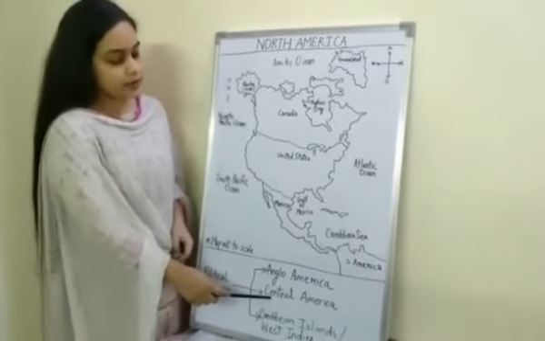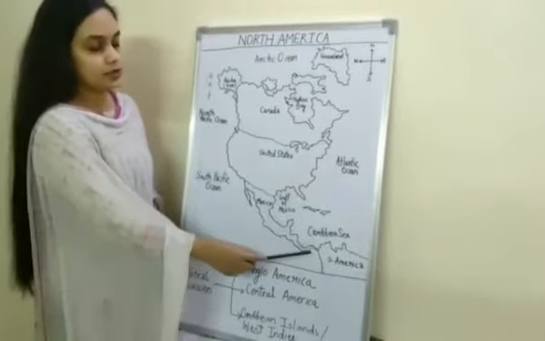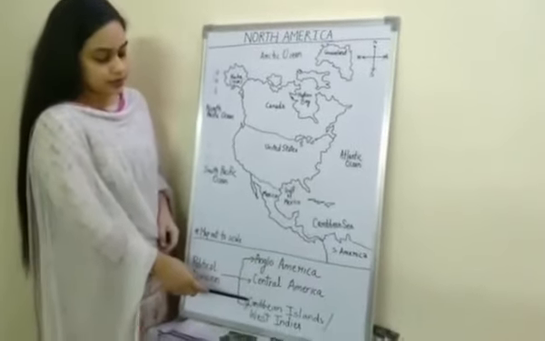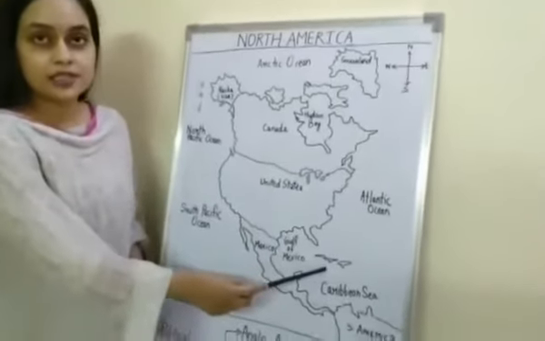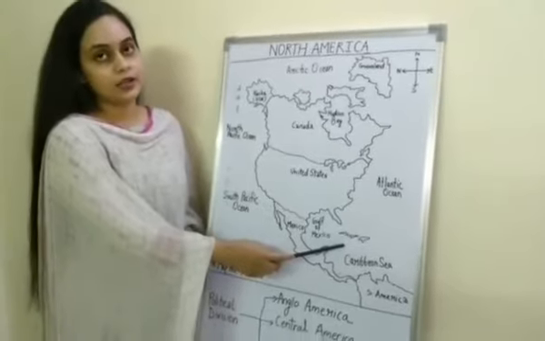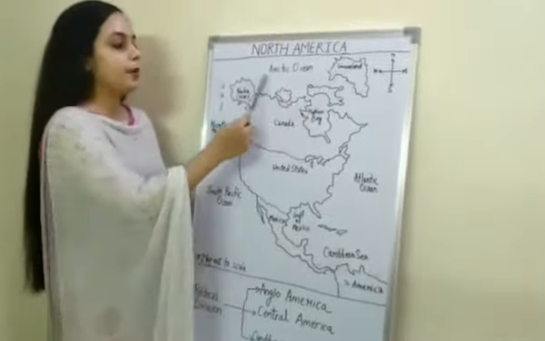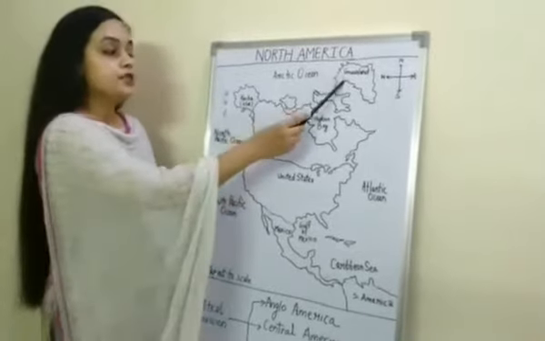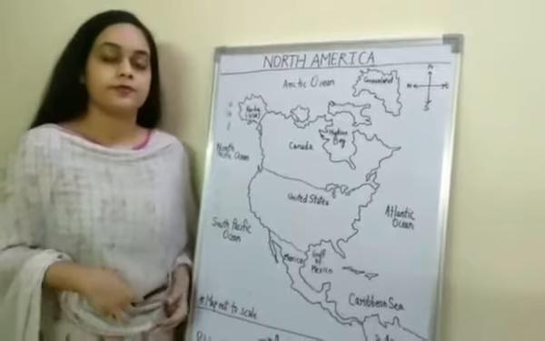Then Central America includes the countries which lie on this isthmus. And the next is the Caribbean Islands or West Indies, which lie in the Caribbean Sea and are composed of hundreds of large and small islands. Apart from that, Greenland is also a part of North America, but it belongs to Denmark. Denmark is a country of Europe.